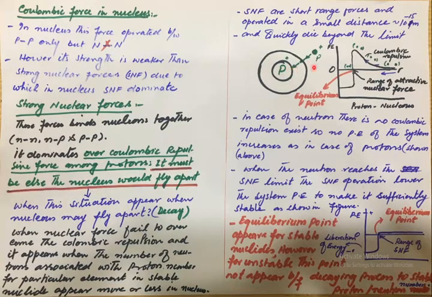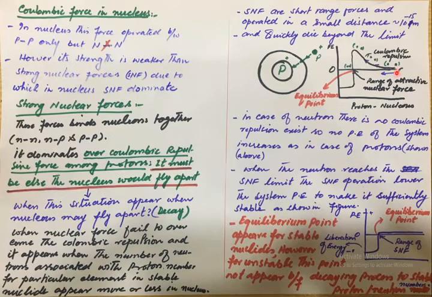We come to the point now of how these forces operate inside the nucleus and how these strong nuclear forces overcome the repulsive forces. Have a look at this graph, please. Moving from this point, the two particles, proton and nucleus, are far apart from each other at a maximum distance r.